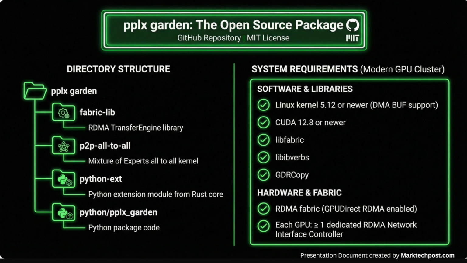The system requirements reflect a modern GPU cluster. Perplexity research team recommends Linux kernel 5.12 or newer for DMA BUF support, CUDA 12.8 or newer, libfabric, libibverbs, GDRCopy, and an RDMA fabric with GPU Direct RDMA enabled. Each GPU should have at least one dedicated RDMA network interface controller.